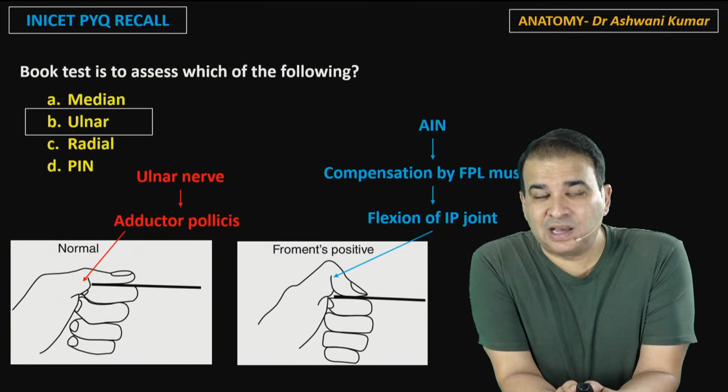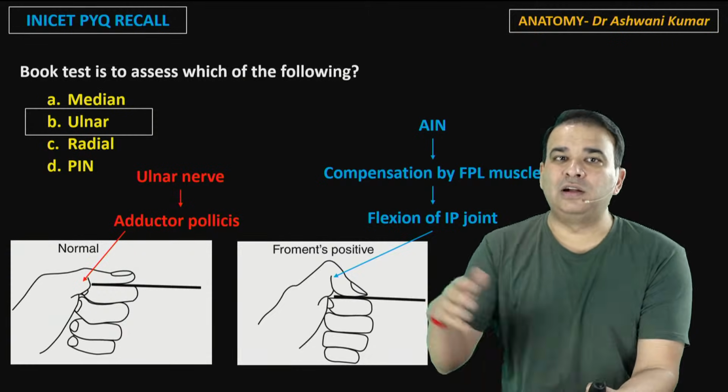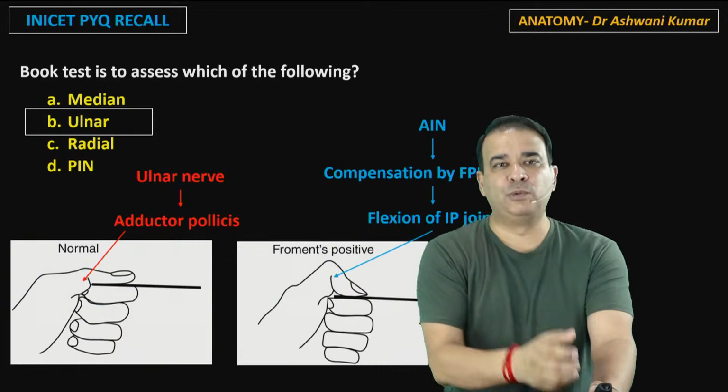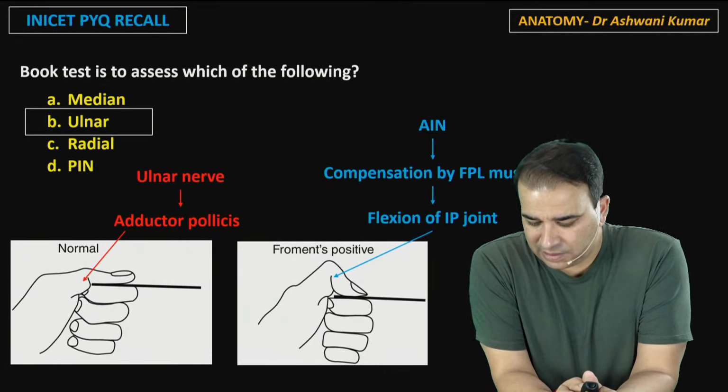So you're basically testing whether the ulnar nerve is working or not. If the ulnar nerve was working, adductor pollicis would be good enough here, and you don't have to bend your thumb to hold the book in your hand. That is a test for the ulnar nerve.